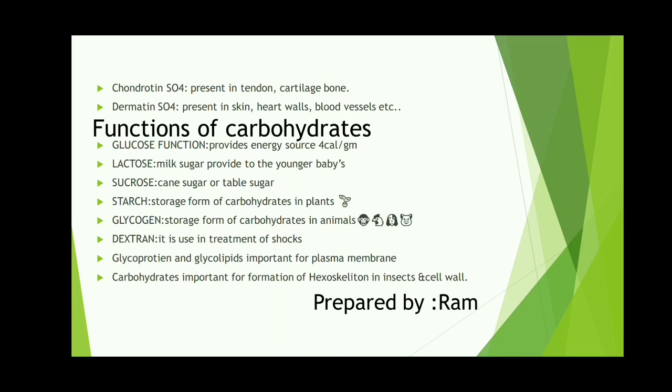Starch is the storage form of carbohydrates in plants, as we already discussed. Glycogen is the storage form of carbohydrates in animals. Dextran is used for the treatment of shock. Glycoproteins and glycolipids are important for the plasma membrane. And finally, carbohydrates are important for formation of the exoskeleton in insects and formation of the cell wall.